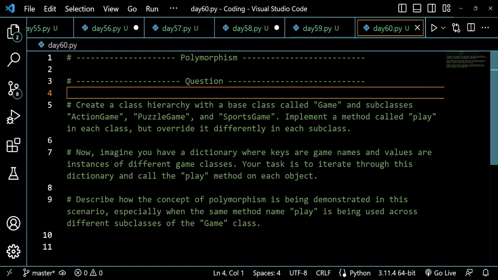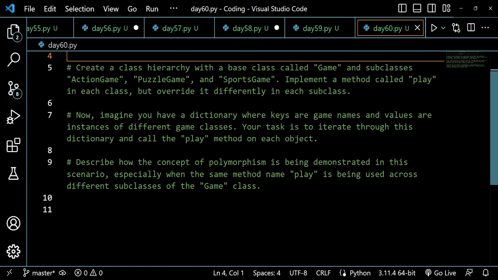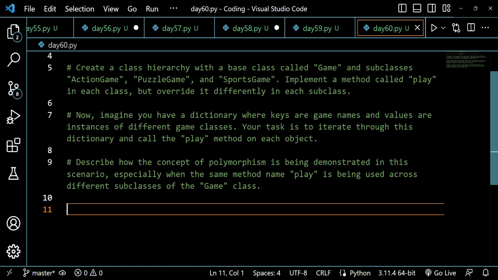Now I have a question based on polymorphism which says: create a class hierarchy with base class called game and subclasses action game, puzzle game, and sports game. Implement a method called play in each class but override it differently in each subclass. So what we have to do here is create three subclasses and one parent class, one base class.